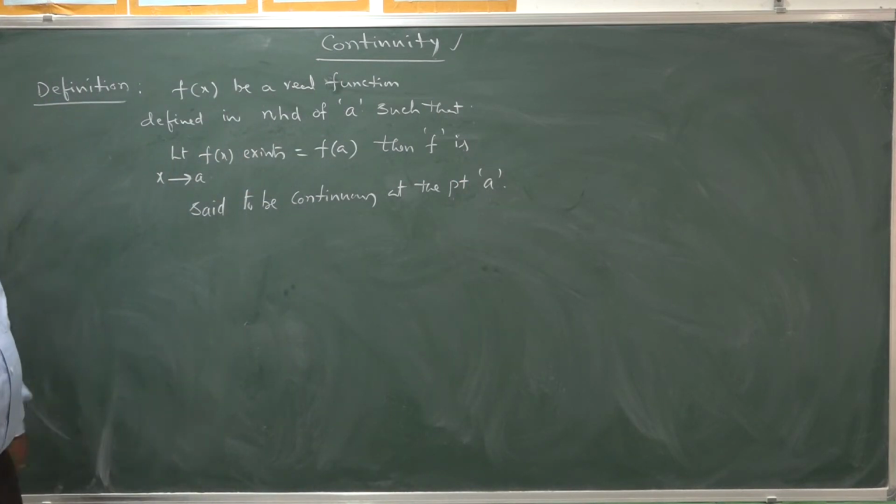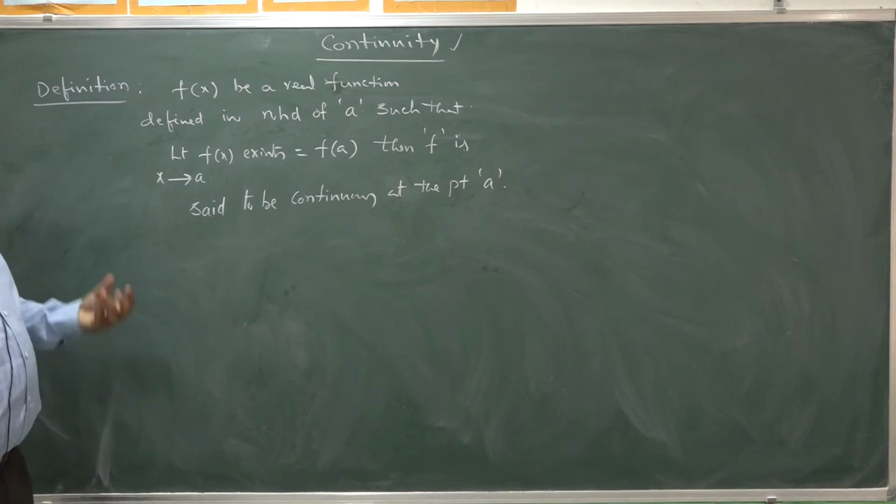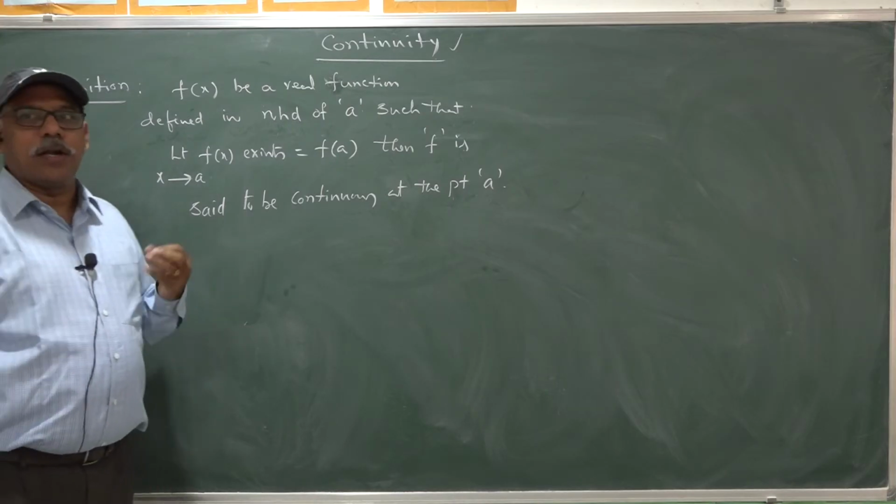So, f(x) is a real function defined in the neighborhood of a, any neighborhood. Delta neighborhood means however small delta may be.